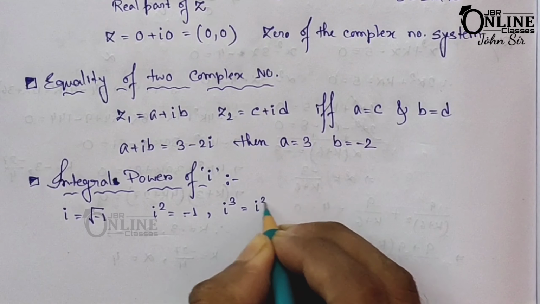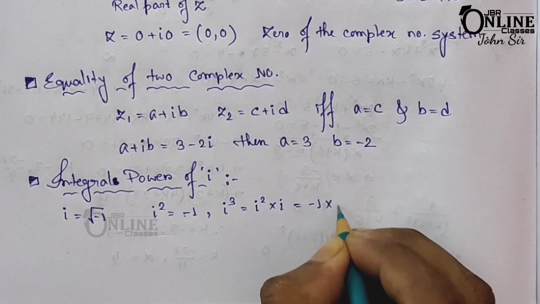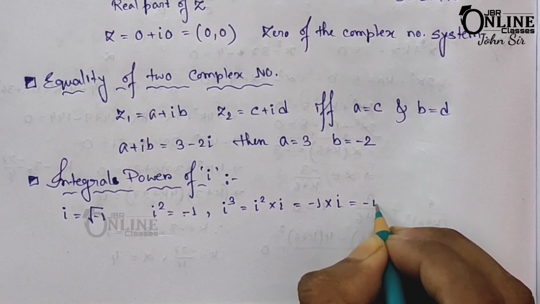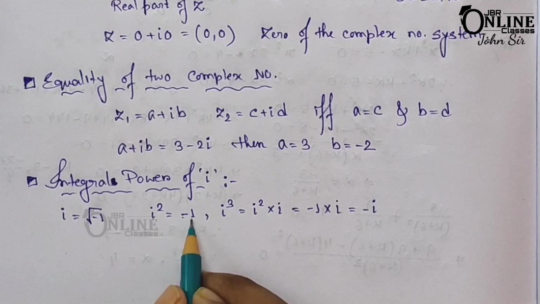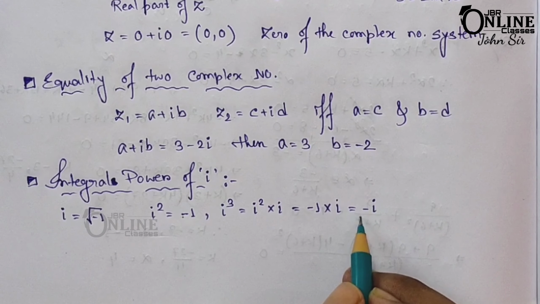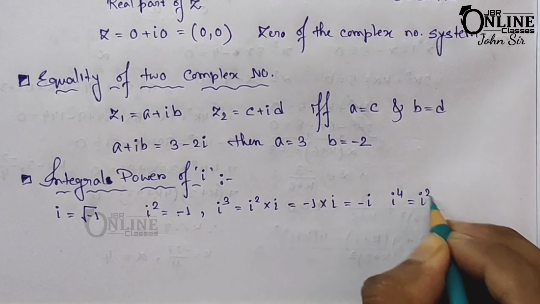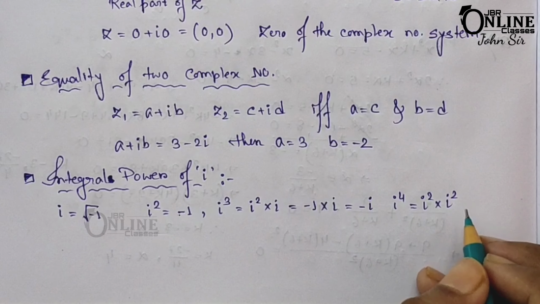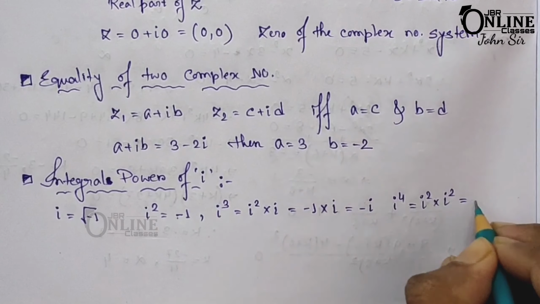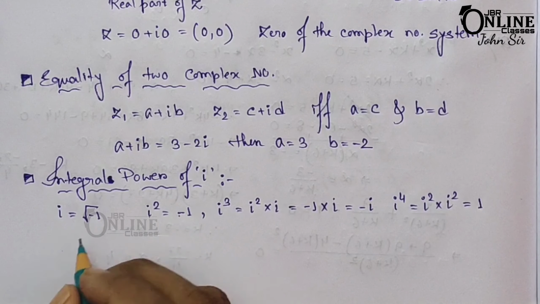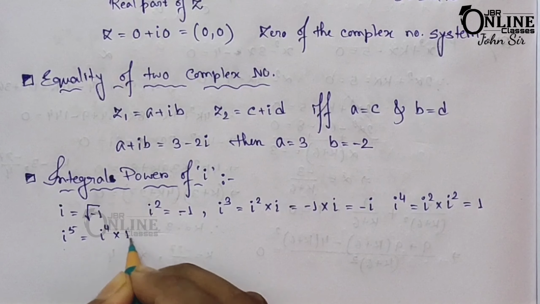i cube equal to i square into i. You know that. Then if i square equal to minus 1, then minus 1 into i, and that equal to minus i. So i equal to root over minus 1, i square equal to minus 1, i cube equal to minus i, and then i to the power 4, that equal to i square into i square. As you know that i square equal to minus 1, so minus 1 into minus 1, that equal to 1.